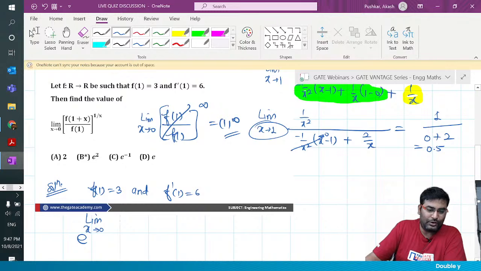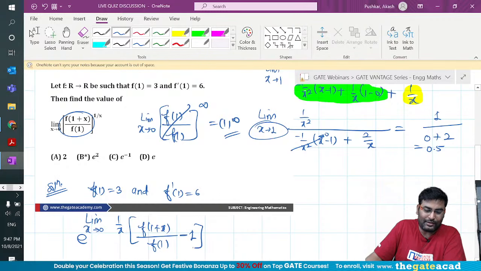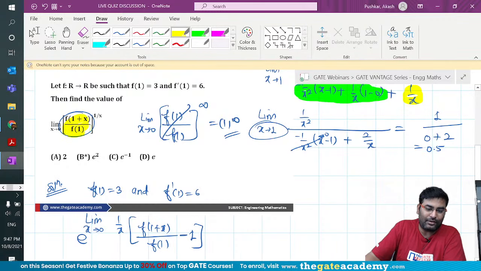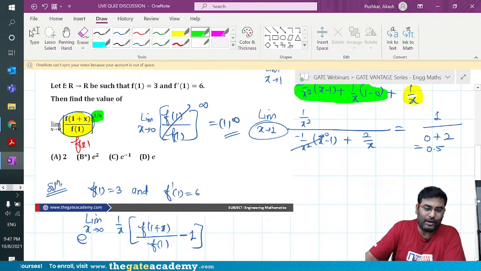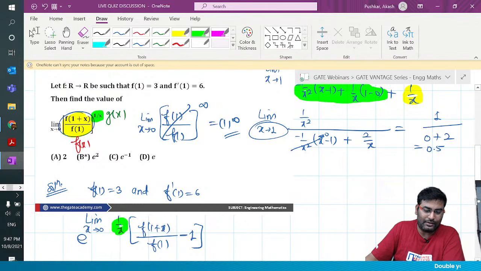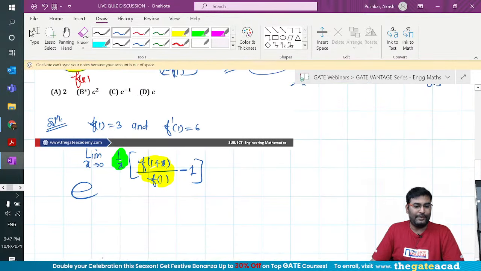And then you know that this is your f of x, so you'll write 1 by x, come on guys, and then you write f of 1 plus x by f of 1 minus 1. So what I'm trying to say, guys, this is your f of x, don't forget it. This guy is your g of x, don't forget it. So g of x is coming down, let me highlight here, and then you are subtracting minus 1 from f of x. Can you guys see that with the color coordination? And don't miss that it is all e to the power, okay?